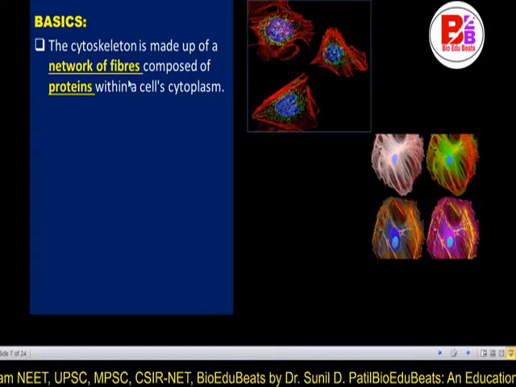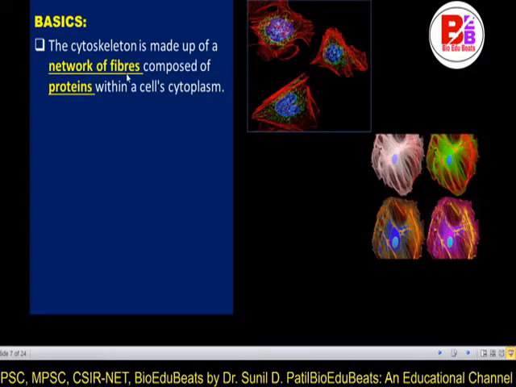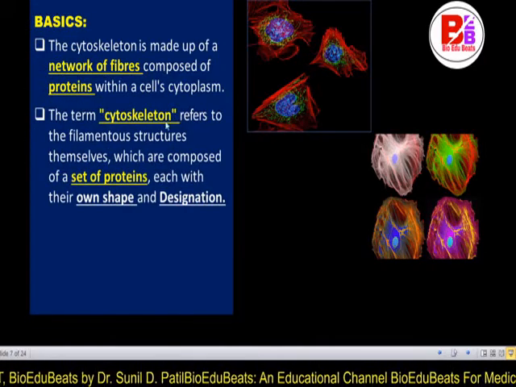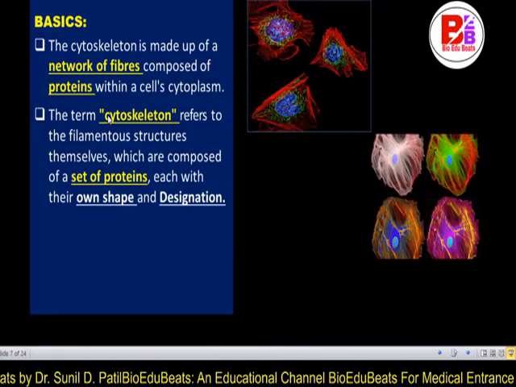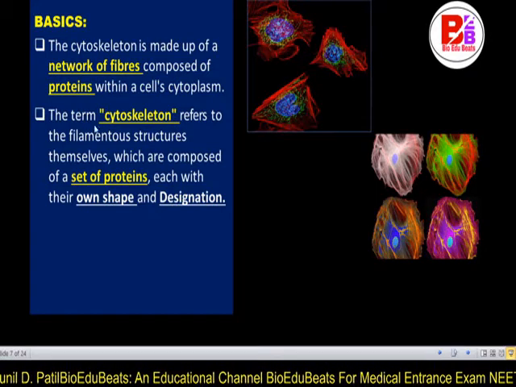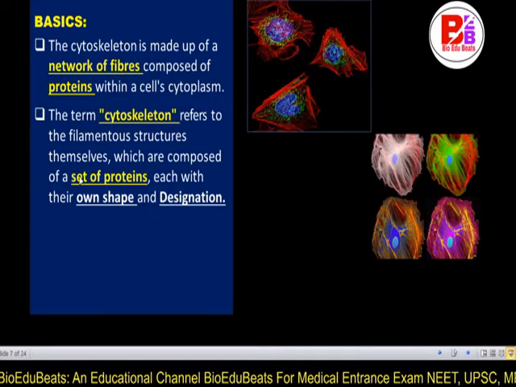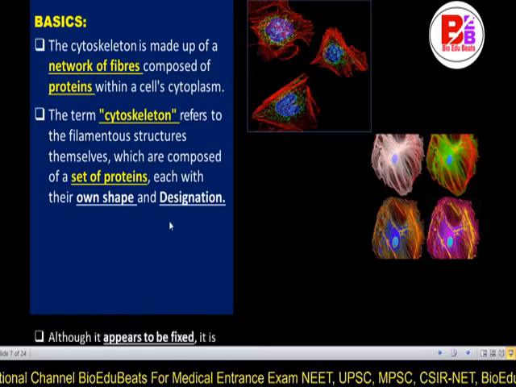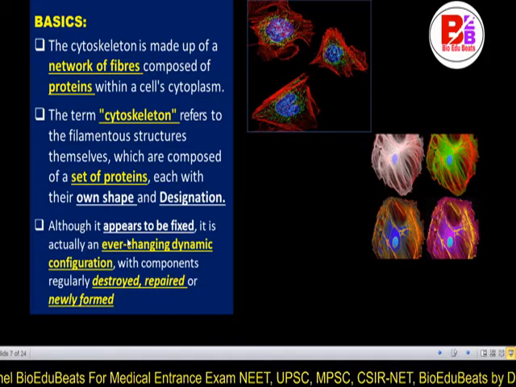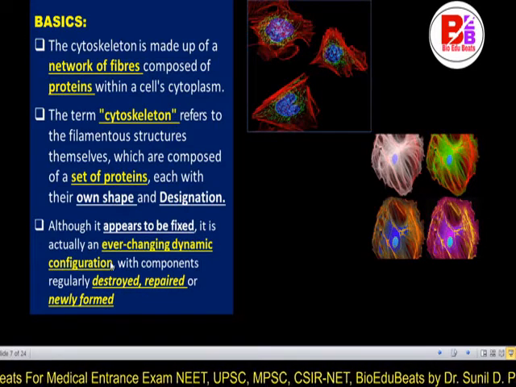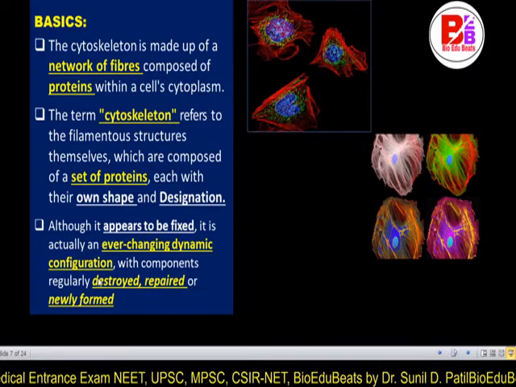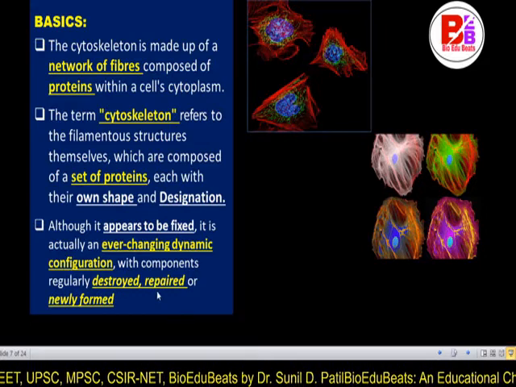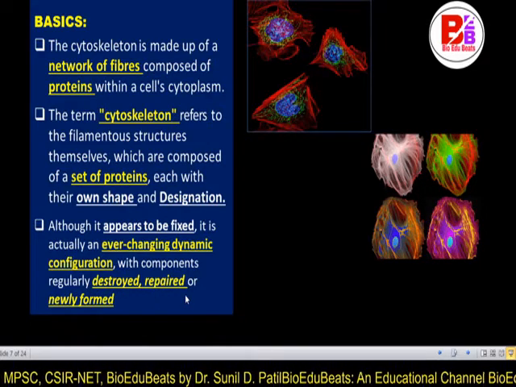The basics: the cytoskeleton is made up of a network of fibers composed of proteins within the cell cytoplasm. The term cytoskeleton refers to the filament structures themselves, which are composed of a set of proteins, each with its own shape and own designation. Although it appears to be fixed, it is actually an ever-changing dynamic configuration, composed regularly, destroyed regularly, repaired regularly, and newly formed.